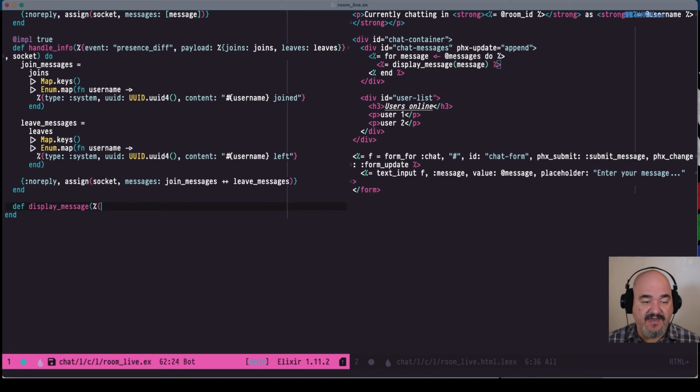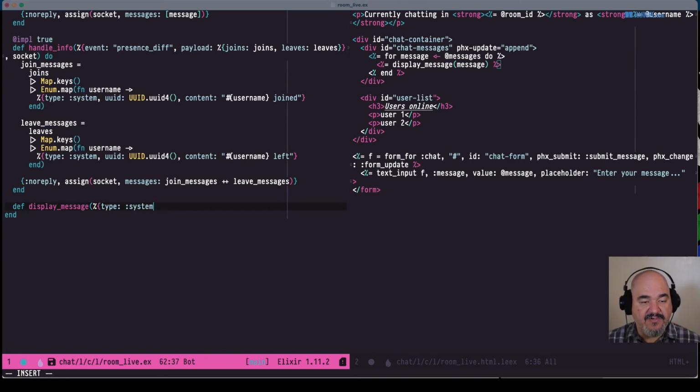One is going to have the type of system, and the other is not. So we can pattern match here. Whenever there is a message that comes through as a parameter, and inside that map has the type of system, then this is the function definition that's going to match.